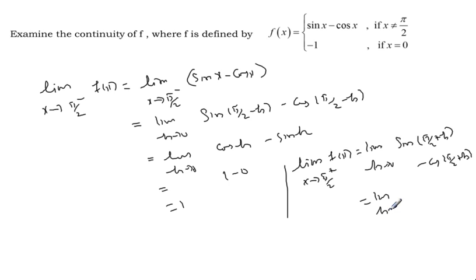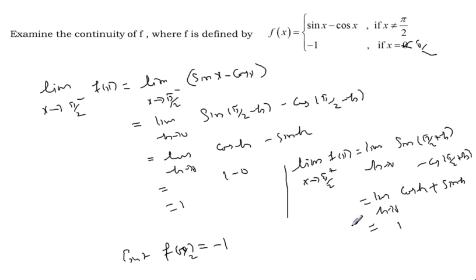Then limit h approaches 0, sin of 90 plus theta cos h, cos of 90 plus theta minus sin theta, minus or minus plus sin h. Okay, then if we apply the limit, second term becomes 0, first term 1. So left limit equal to 1, right limit equal to 1, but f of 0 equal to, actually this is not 0, it should be pi by 2. So f of pi by 2 is equal to minus 1. The minus 1 is other than limit.